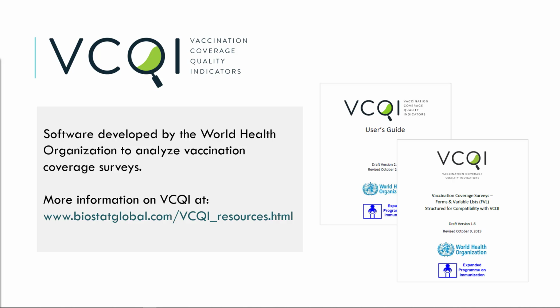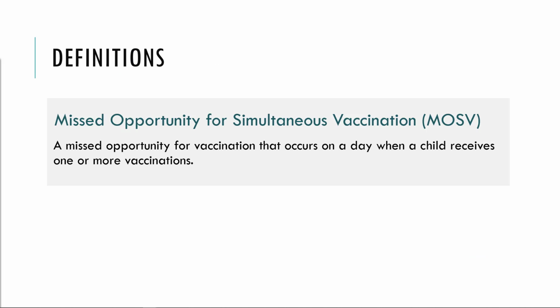Using coverage survey data, it is possible to study a subset of missed opportunities, MOVs that occur when a child visits a clinic and receives one or more vaccines, but doesn't receive all the doses they are eligible for. These MOVs that occur at vaccination visits are sometimes called missed opportunities for simultaneous vaccination, or MOSV.